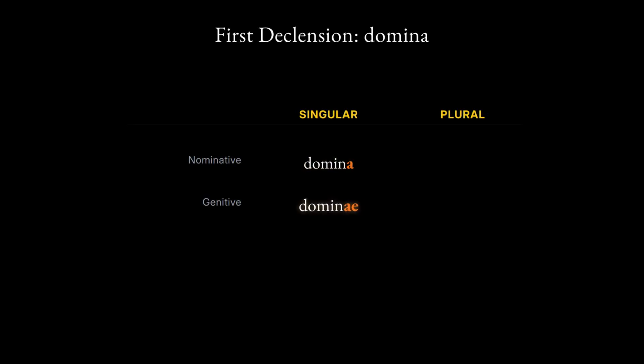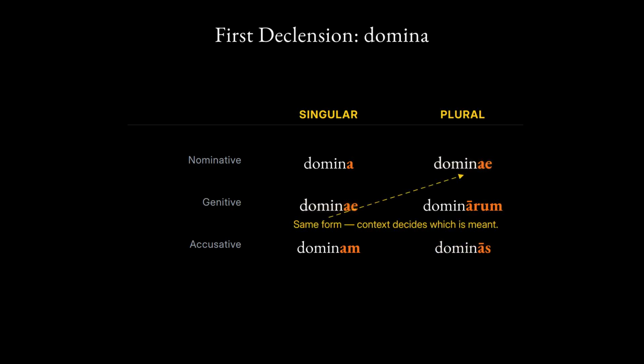Here is the complete first declension paradigm, singular and plural. Singular, nominative, domina. Genitive, dominae. Accusative, dominam. Plural, nominative, dominae. Genitive, dominarum. Accusative, dominas. Key point. The genitive singular and nominative plural look identical.